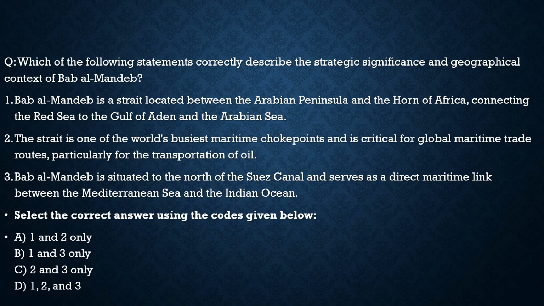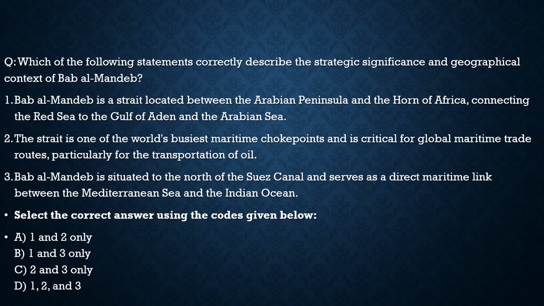It says, which of the following statements correctly describe the strategic significance and geographical context of Bab al-Mandeb? It is a choke point in the Arabian Sea. So let's see what it says about Bab al-Mandeb. First statement, Bab al-Mandeb is a strait located between the Arabian Peninsula and the Horn of Africa, connecting the Red Sea to the Gulf of Aden and the Arabian Sea. 100% correct, nothing wrong with it.